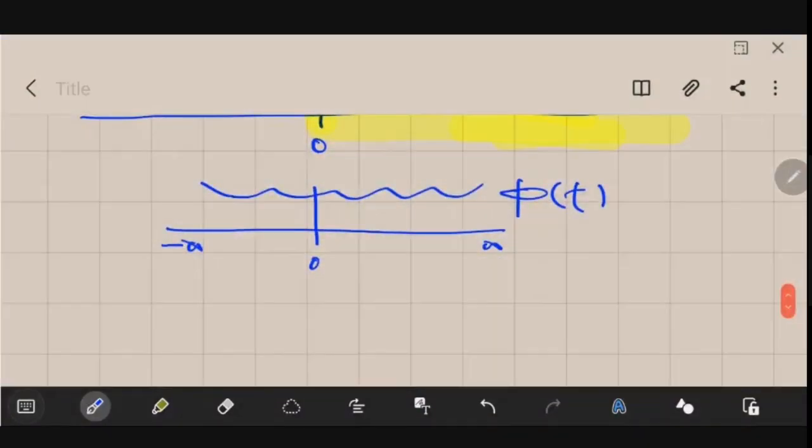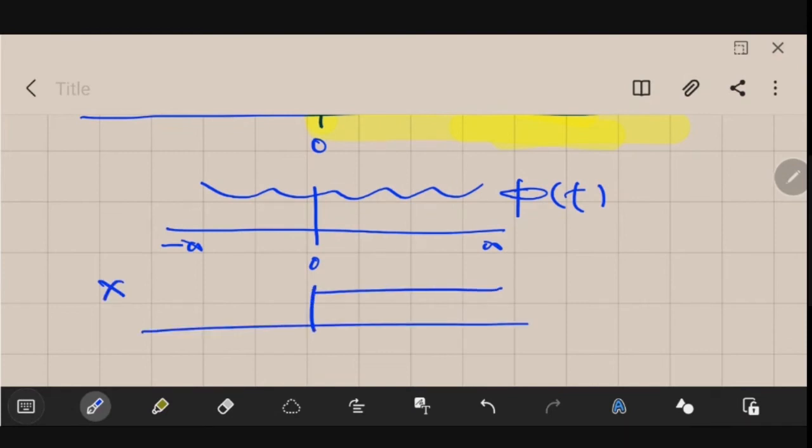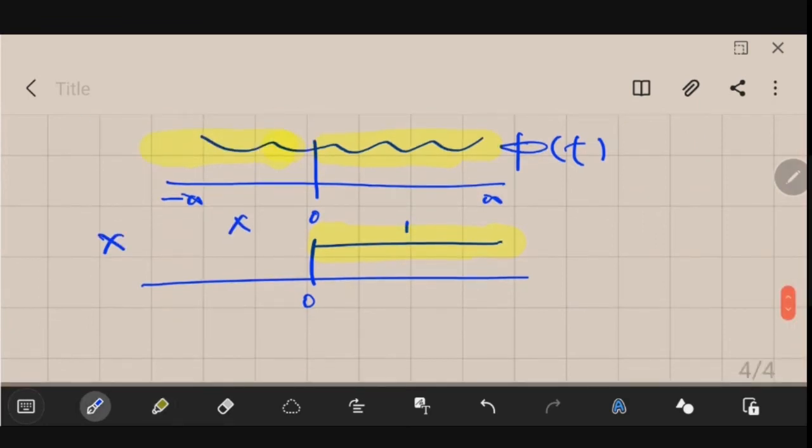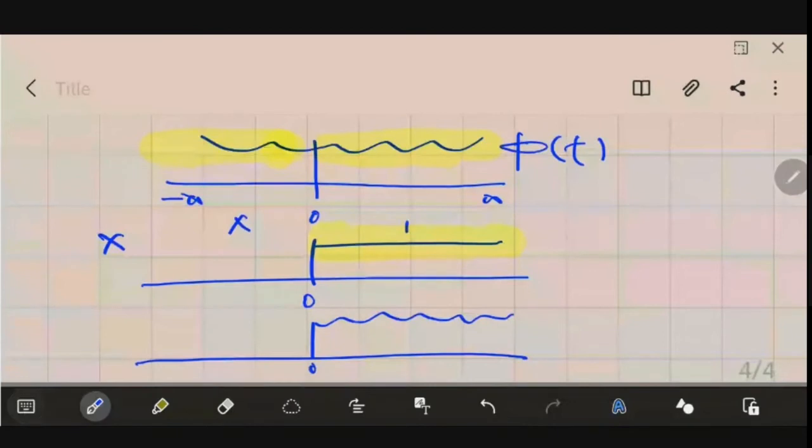So what you will do to this signal is multiply a unit step signal like this. When you multiply, the right side remains, because 1 multiplied with anything is that value, so it will remain. The other side will become 0. So if we multiply these two signals, we will get a signal like this. Only this signal will be present. So you could now generate this signal at small t is equal to 0. You could start generating that signal.